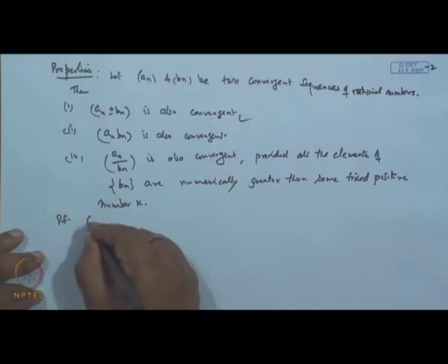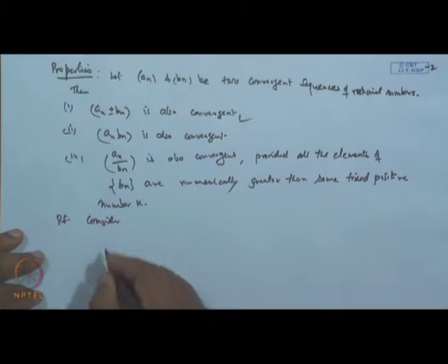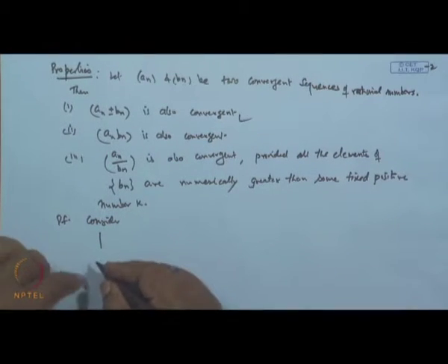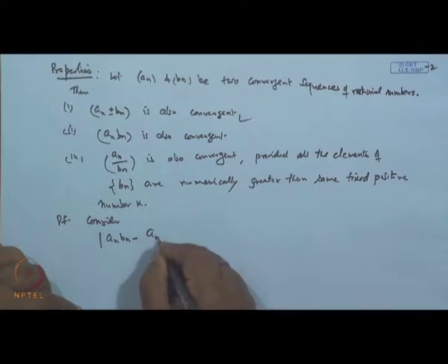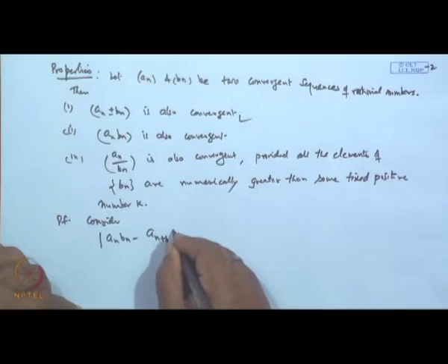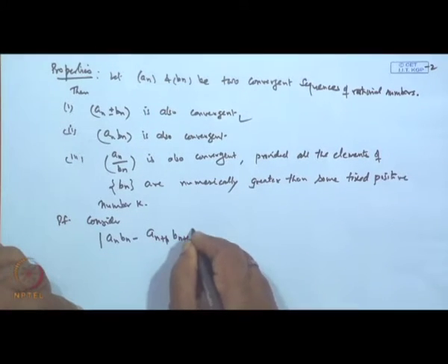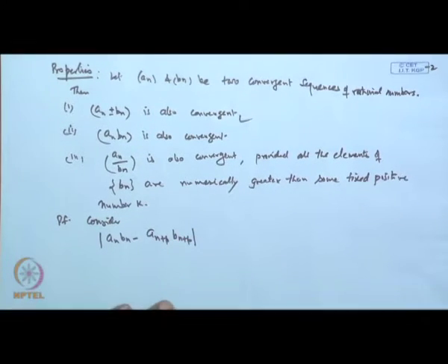So, construct a sequence. Consider the difference, mod of a n b n minus a n plus p b n plus p, for p equal to 1, 2, 3 and so on.